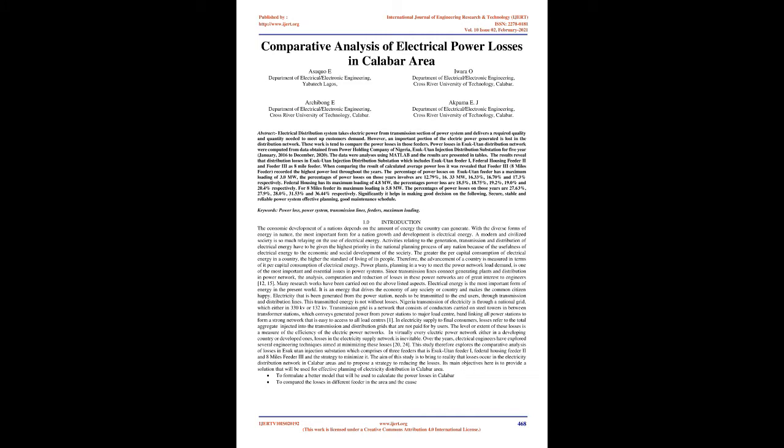For the 8-mile feeder, the maximum loading is 5.8 MW. The percentages of power losses in those years are 27.63%, 27.9%, 28.0%, 31.53% and 36.44% respectively. Significantly, it helps in making good decisions on the following: a secure, stable and reliable power system,